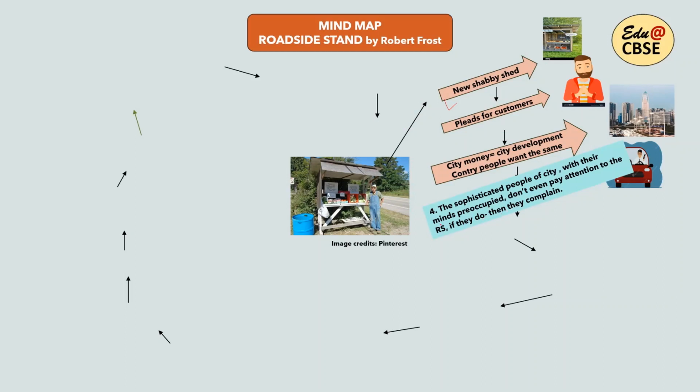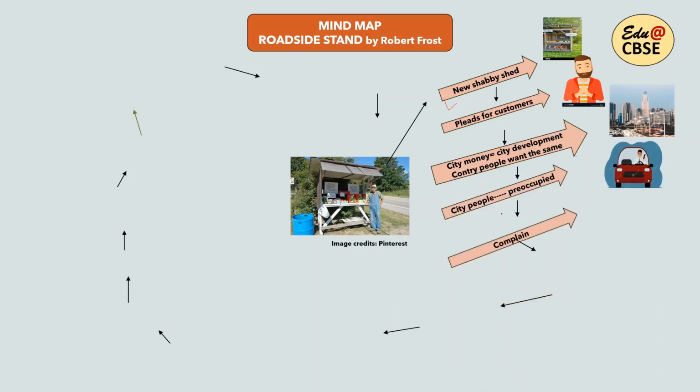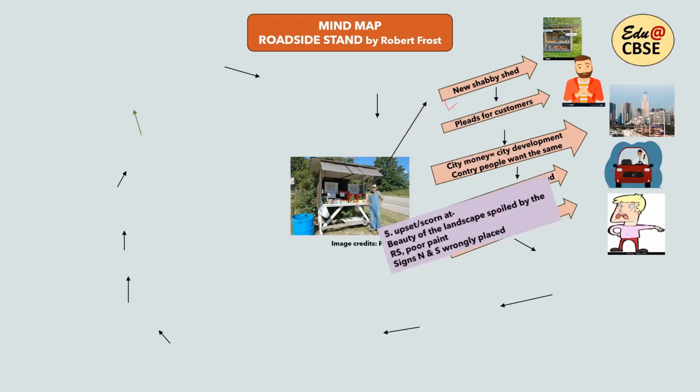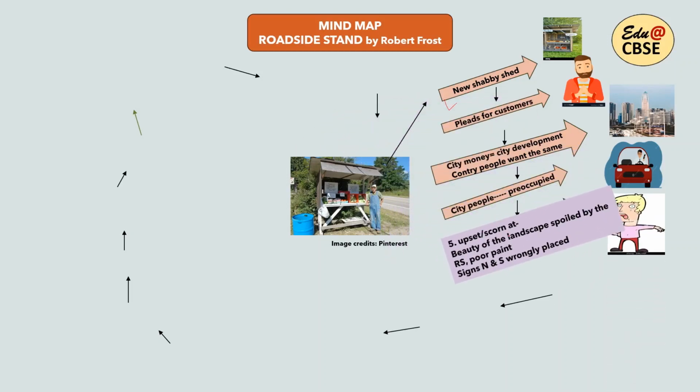I have used RS for roadside stand, and if they do notice it, then they complain. They complain when they look at that shabby roadside stand put up by the farmer. They're upset. They scorn that roadside stand. Why? Because they think the beauty of the landscape has been spoiled by it, the poor paint. Then they complain about the signs N and S that are wrongly placed.